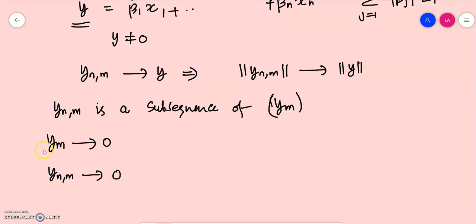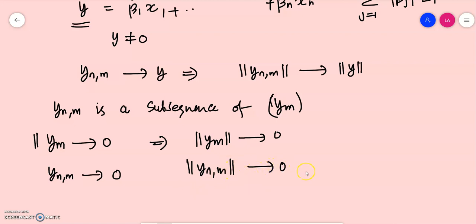Or norm y_m should be tending to 0, which means that norm y_nm should go to 0. Since we already established that norm y_nm goes to norm y, and norm y_nm goes to 0, it means that norm y is equal to 0.